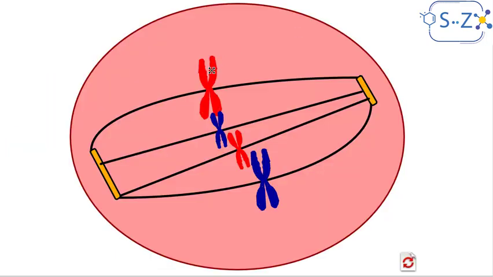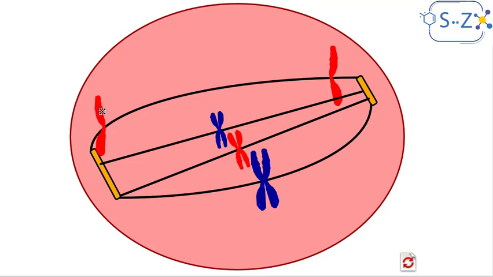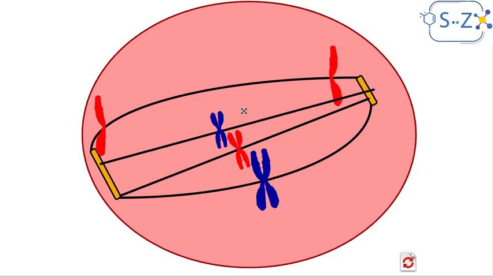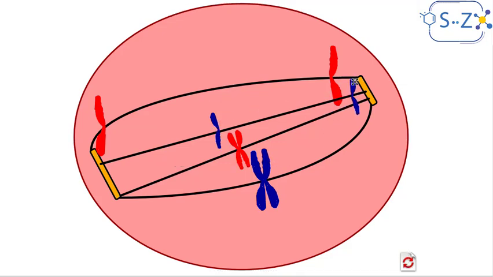Let's explain it furthermore. Here we have the chromosomes that are lined up at the equator. What happens is that the sister chromatids of each chromosome separate at the equator. If we want to simplify the idea, for the big red chromosome, we have one sister chromatid at one pole and the other sister chromatid at the other pole. Now let's see the small blue chromosome: one chromatid here and one chromatid at the opposite pole.